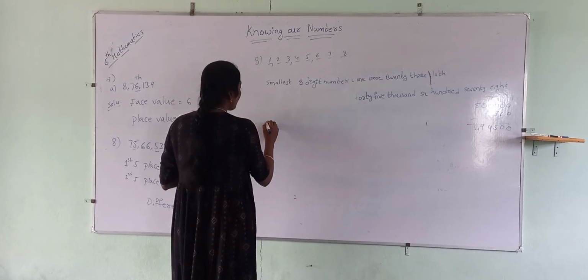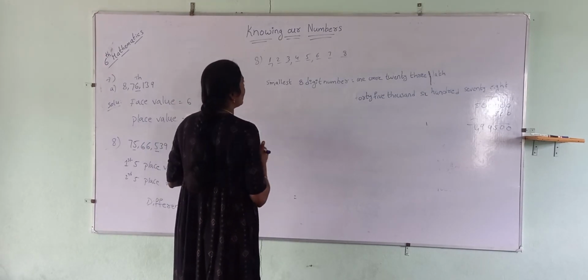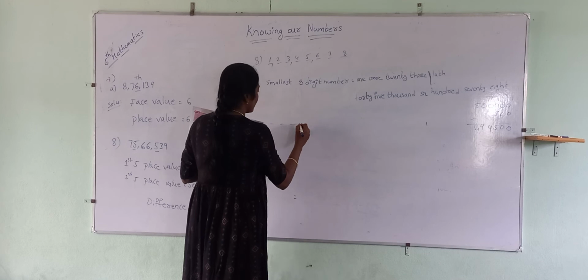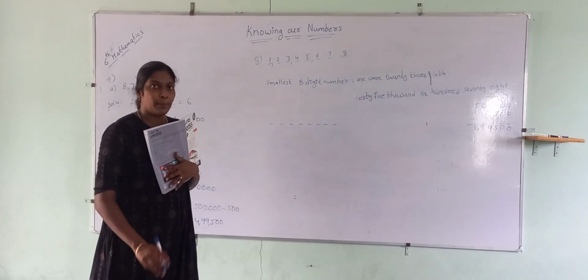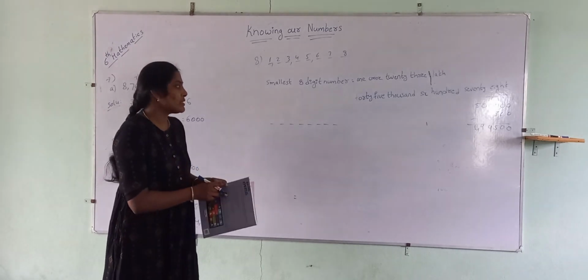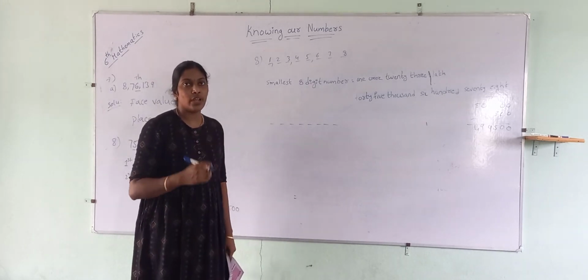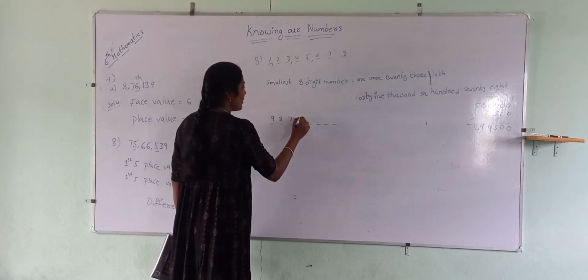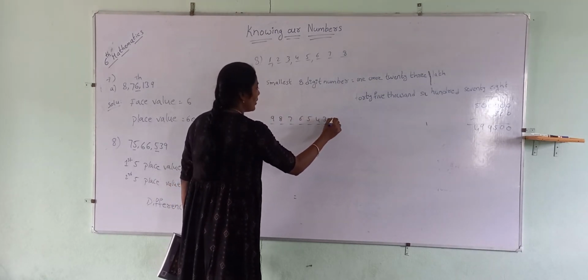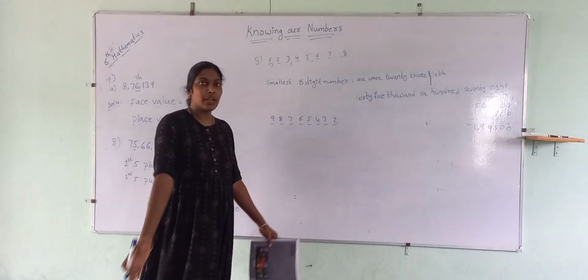Next, what will be the largest number? Again take 8 digits. Numbers should not be repeated. Large number means out of the 10 digits, 0 to 9, take the largest ones: 9, 8, 7, 6, 5, 4, 3, 2. This will become the large number.